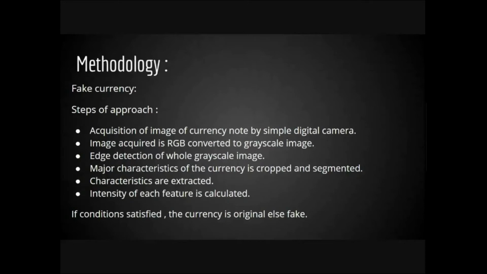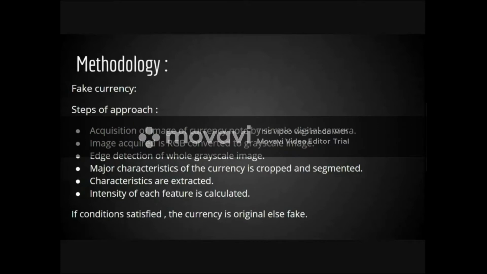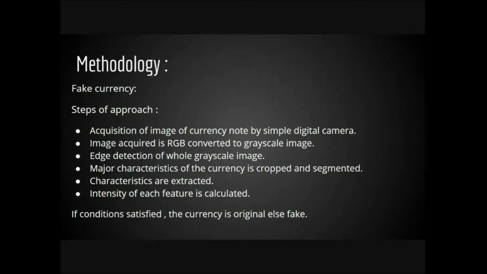Edge detection is performed on the whole grayscale image. Major characteristics of the currency are cropped and segmented. Characteristics are extracted and the intensity of each feature is calculated. If the conditions are satisfied, the currency is original; else the system tells that the currency is fake.